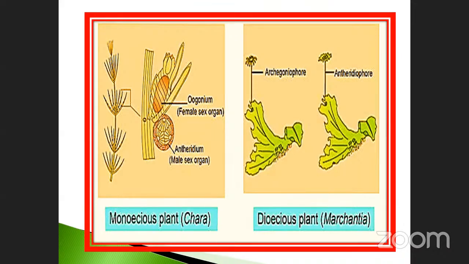There is a gemma cup. Just imagine a gemma cup. Marchantia has a gemma cup. The gemma cup grows along with the parent. Once the roots are initiated, what happens automatically? It also detaches from the parent and grows as a new one. This is also very, very important. Just note it down. That is another thing.